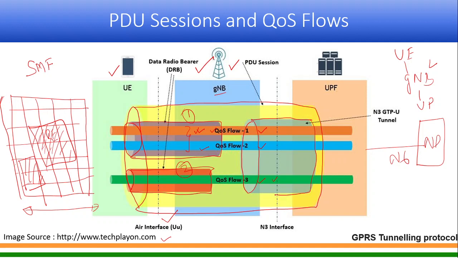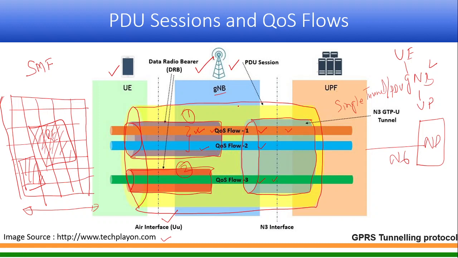So between gNodeB and UPF, a single tunnel per PDU session. For every PDU session there is a tunnel, and the tunnel is common, and within that tunnel, these QoS flows are identified and required resources are allocated.